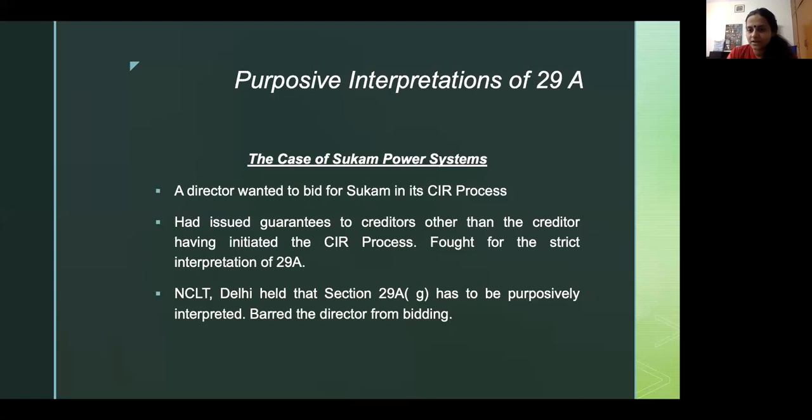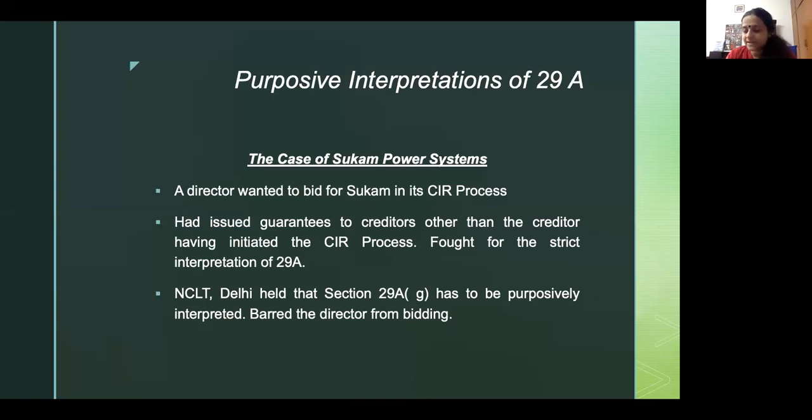So while the initiating bank had not enforced the guarantee and other banks had, you can't use this technicality to say that 29A doesn't apply to you. The other side, the director, said that the wording in 29A(h) is fairly clear.